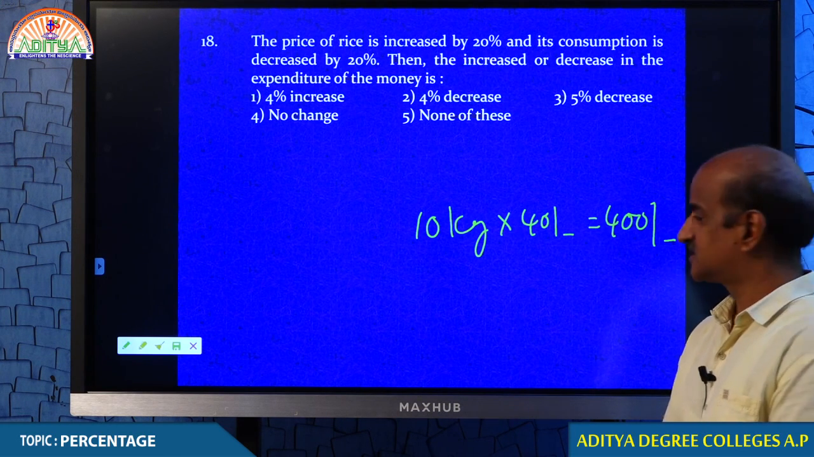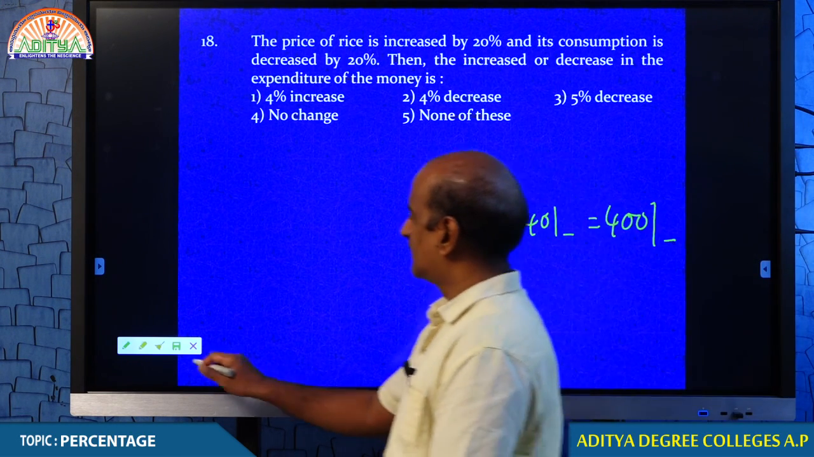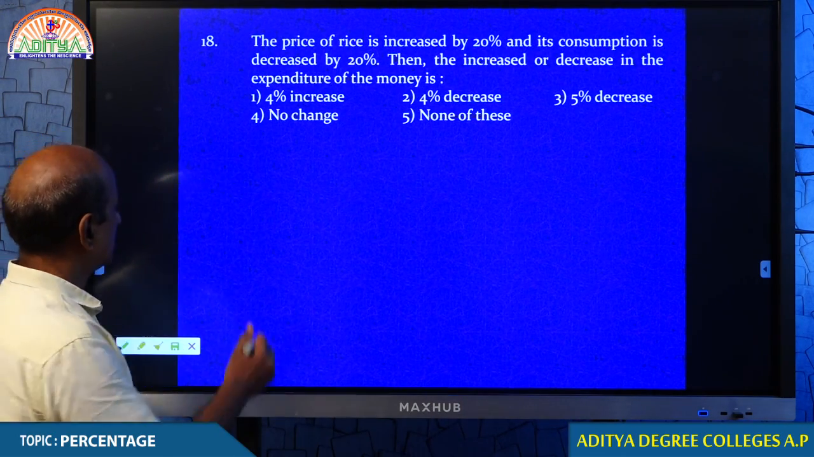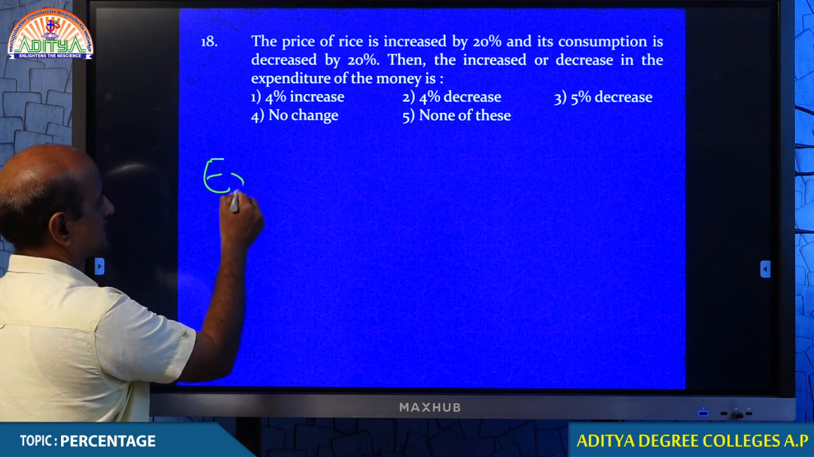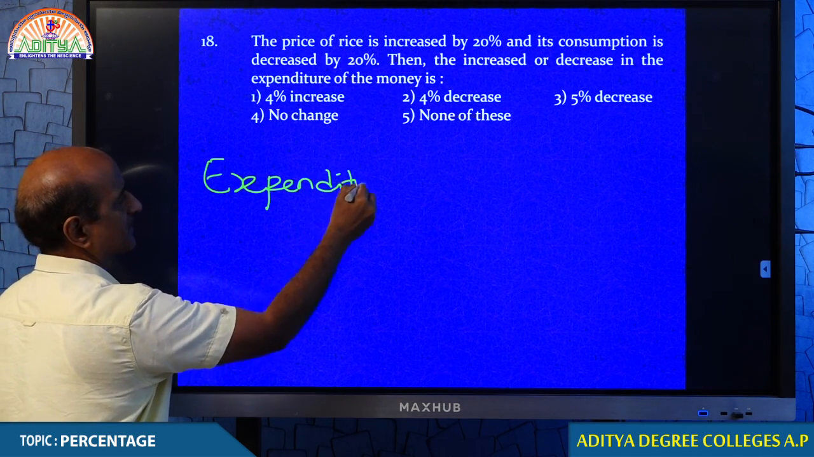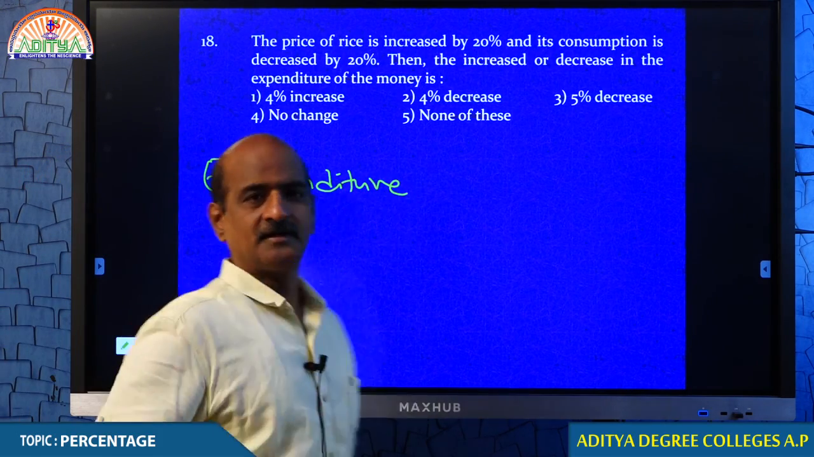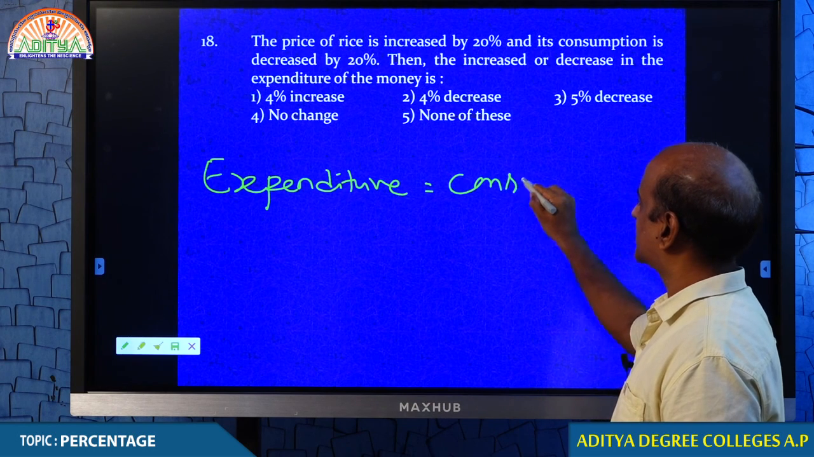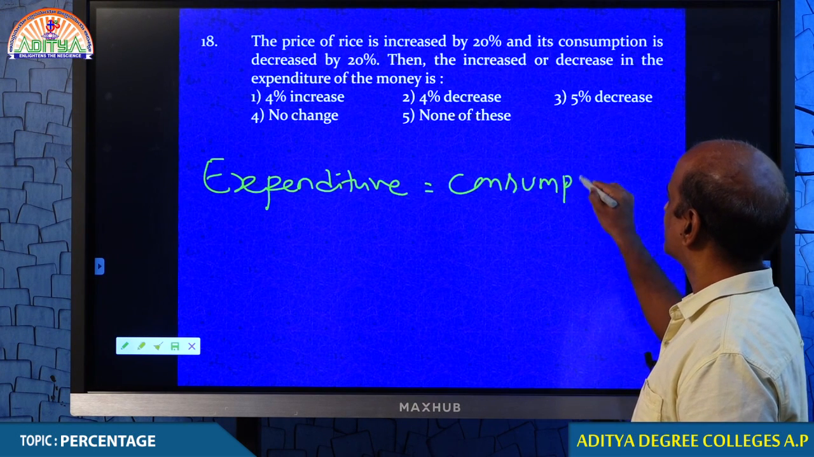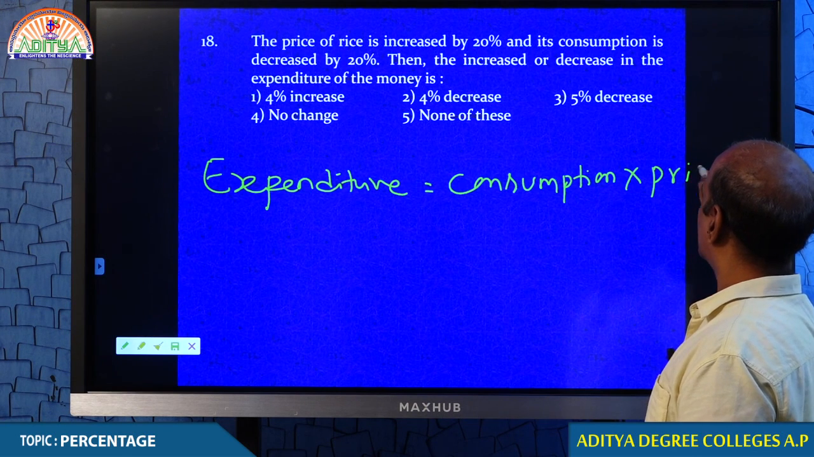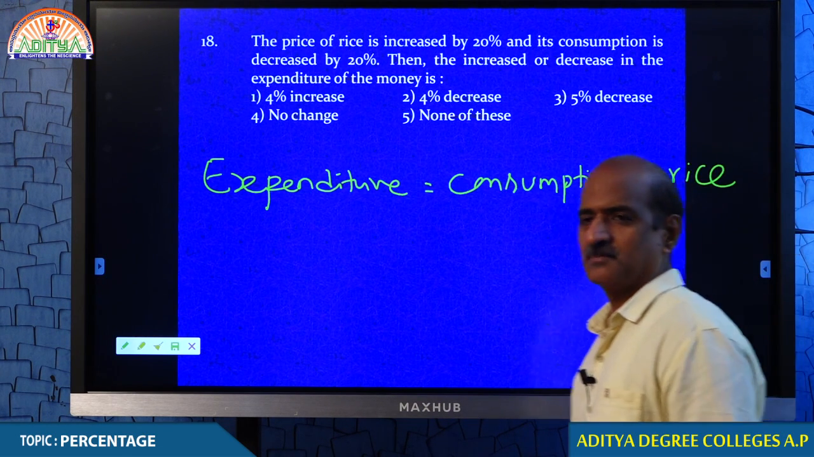Excellent students, excellent. Congratulations. You have done a wonderful job. Therefore, I think I should come to the point straight away. Expenditure depends on, come on students, consumption and price. Consumption and price. Isn't it? Expenditure depends on consumption and price.